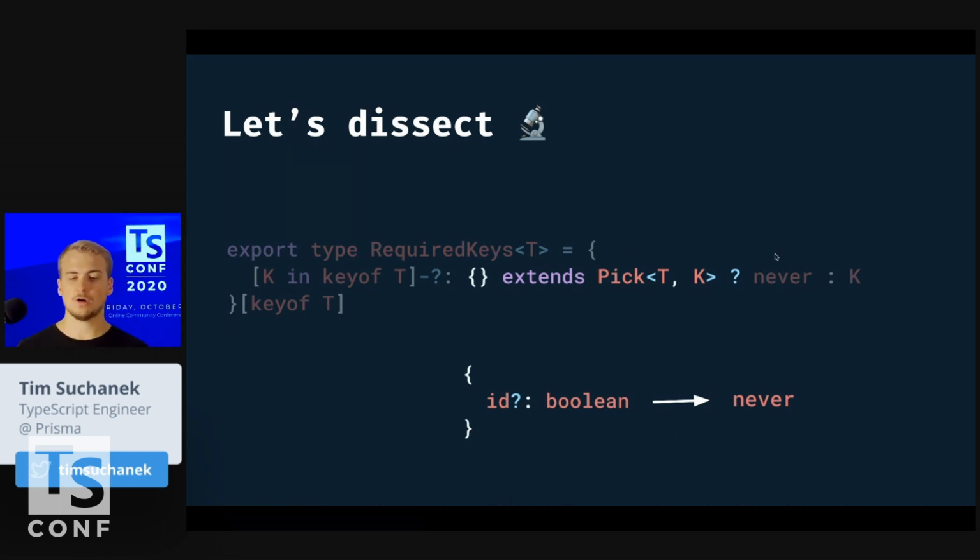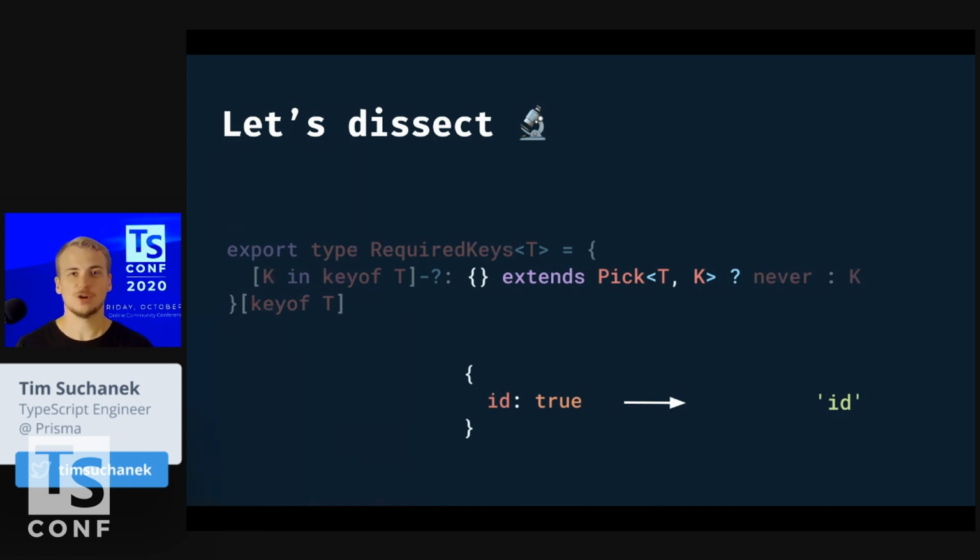In that case, in our ternary statement, we return never. Never basically means skip it, throw it out. We don't want to see it later in our types. And now let's take an example with a required property. In this case, we are taking this required property and say it's required. So an empty object is not valid. It's not a valid instantiation. So this ternary statement goes to the second option and gives us the key. So this way, we now found a way on the type system level to differentiate between optional and required properties.